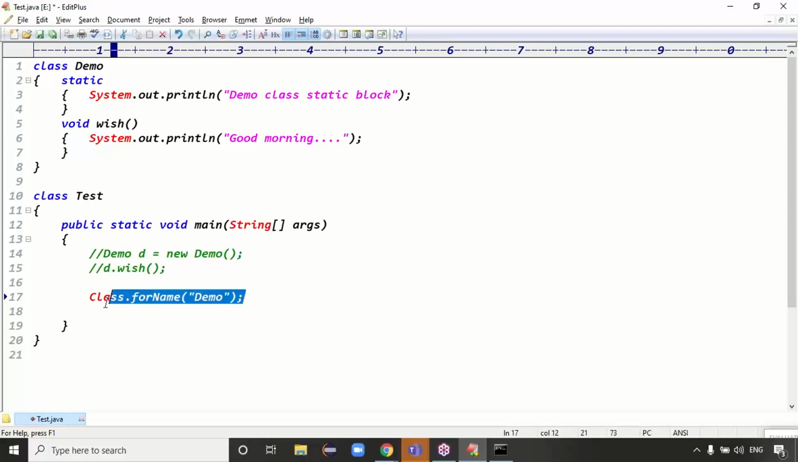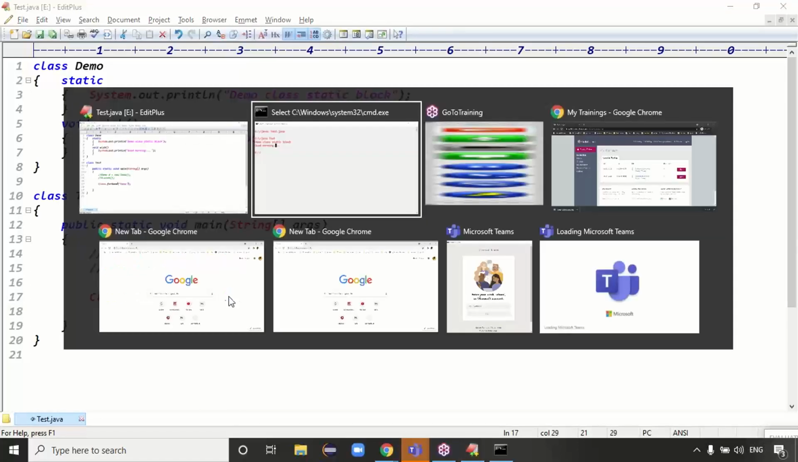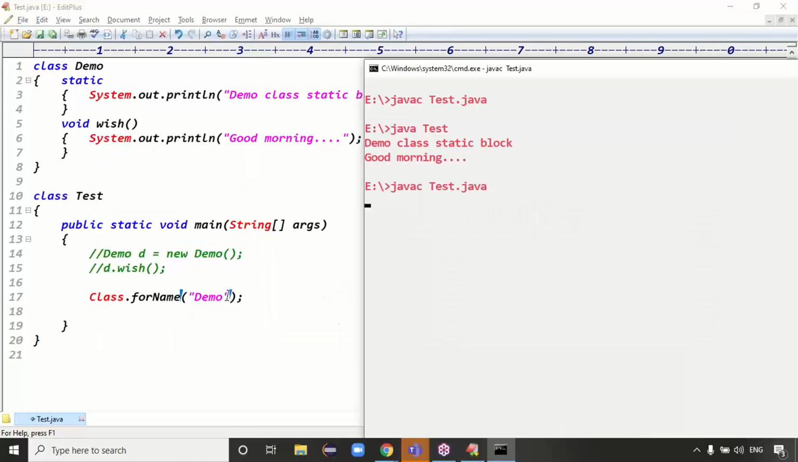Guys, forName is a method used to load the class. forName is a static method which belongs to the Class concept. That's what I'm calling, Class.forName of. I'm loading which class here? Demo class, right? Exactly. Then you can compile this code. Definitely the code compiles fine.